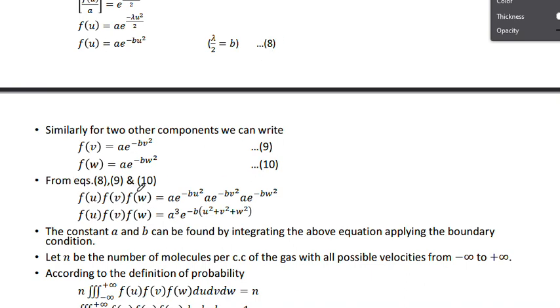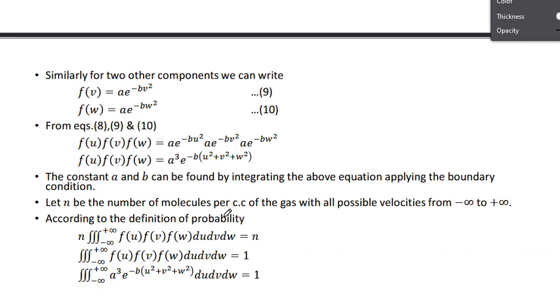And from equations 8, 9, 10, what I have done is multiply equations 8, 9, 10. When you multiply, then we get like this. So these functions are multiplied on this side, and this function also multiplied on this side. A becomes a cube, and we have minus bu square minus bv square minus bw square, so take minus b outside, then you write like this.